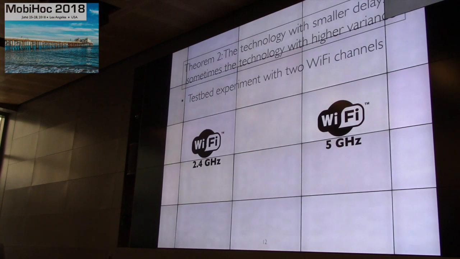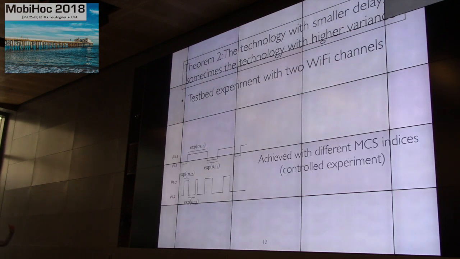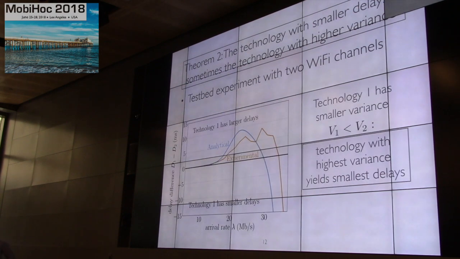Thanks for clarifying. It's really two different technologies. We use one technology only at one time, and we look at the same arrival rate. And this is achieved by setting different modulation and coding scheme indices. So we want to have a controlled experiment. And what we get is something like that. So let me explain a bit what we show here.